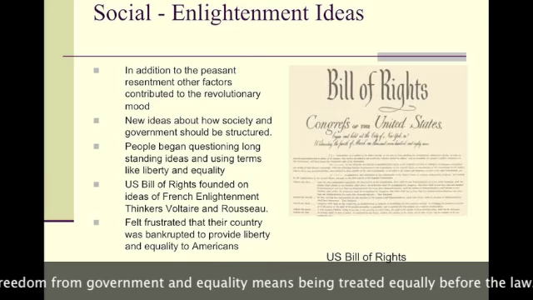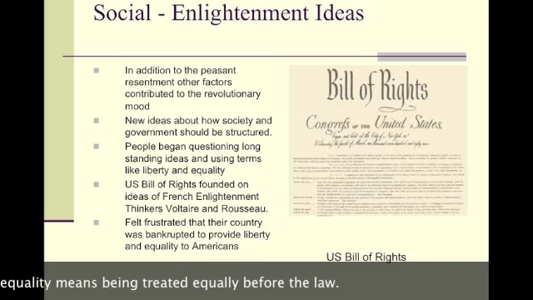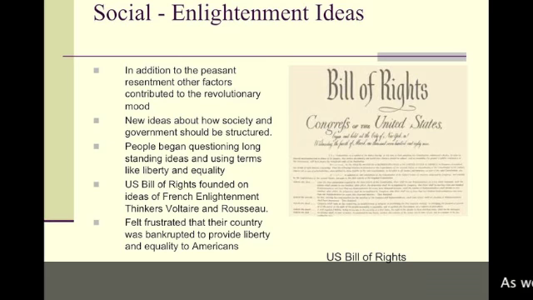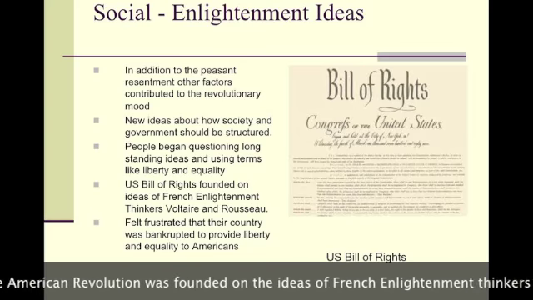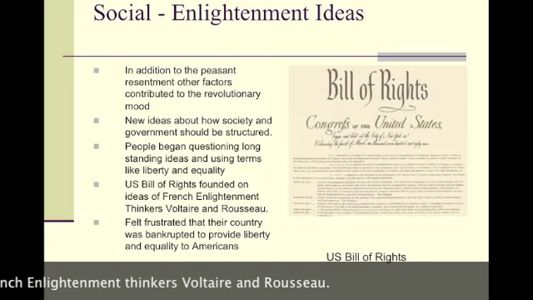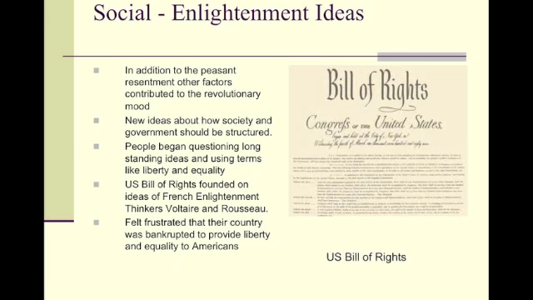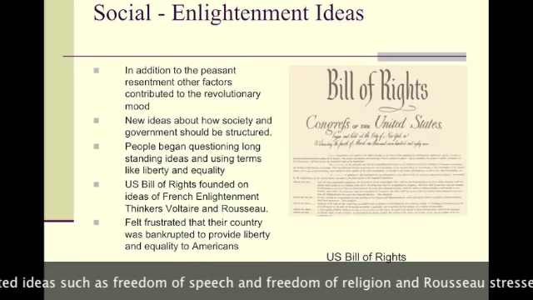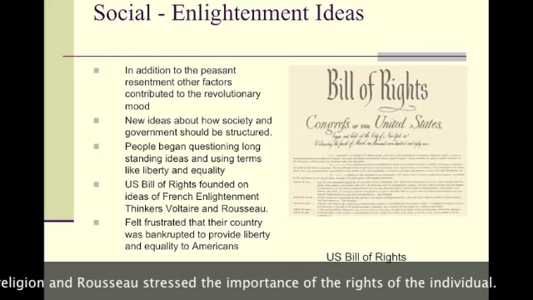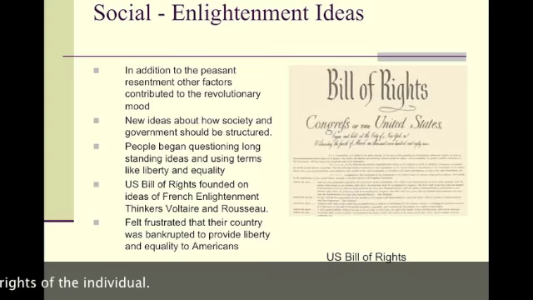Liberty means freedom from government involvement, and equality means being treated equally before the law. And as we studied in our last unit, the American Revolution was founded on the ideas of French Enlightenment thinkers like Voltaire and Rousseau. Voltaire promoted ideas such as freedom of speech and religion, and Rousseau stressed the importance of the rights of the individual.